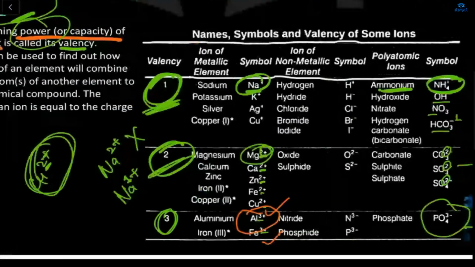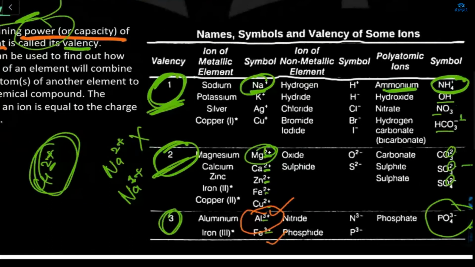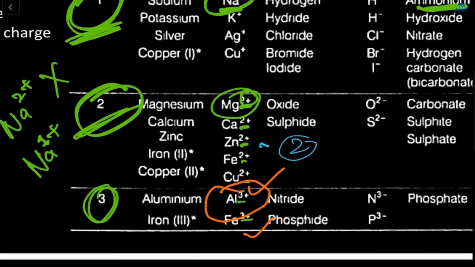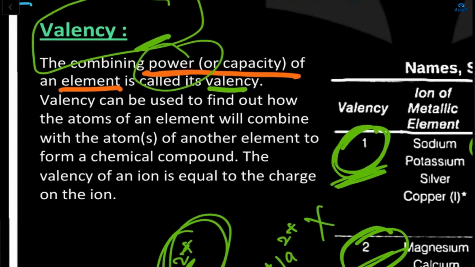What about valency? Like for Ca2 plus and Zn2 plus, the valency will be 2. For Al3 plus and Fe3 plus, the valency will be 3. Valency means combining power. Valency is basically your combining power.